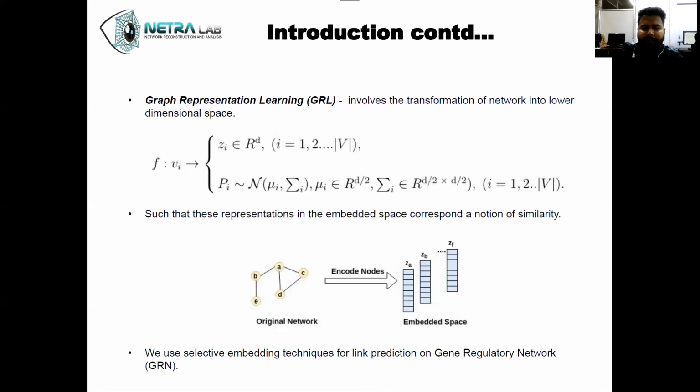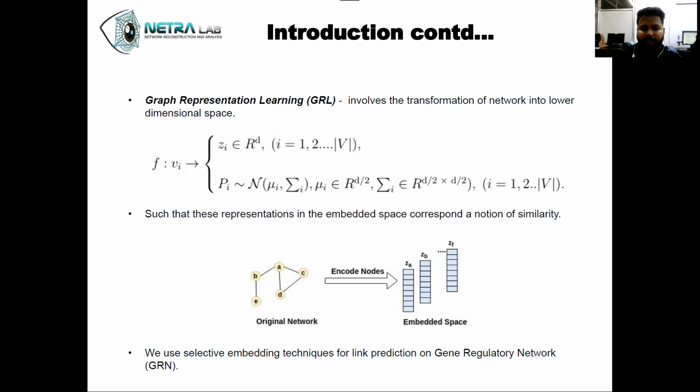Graph representation learning involves the transformation of a whole original network into a lower dimensional space, so that the representation in the lower dimensional space, which we also call latent space, corresponds to the notion of similarity that resides in the original network.